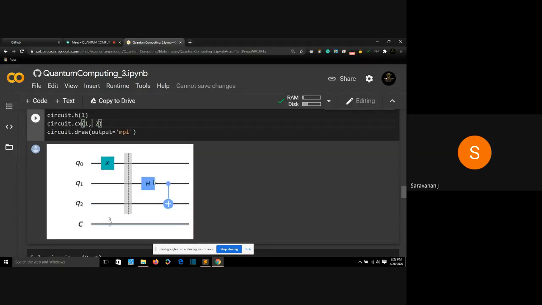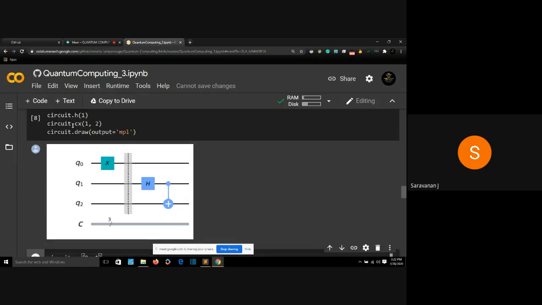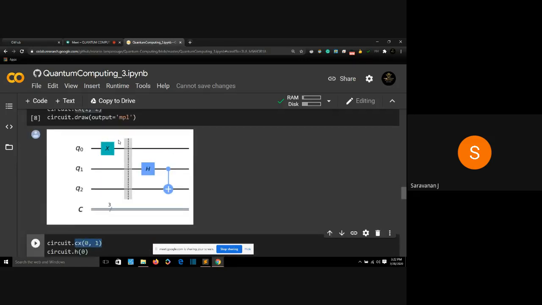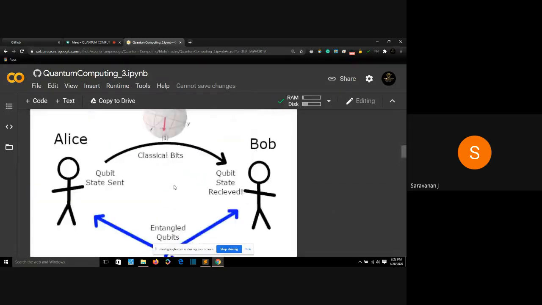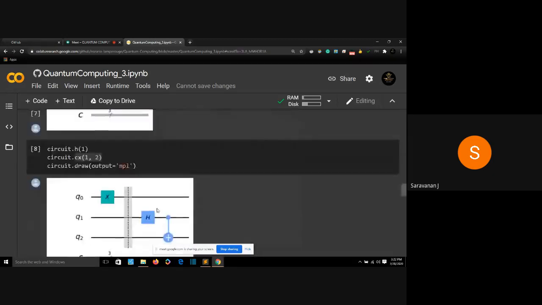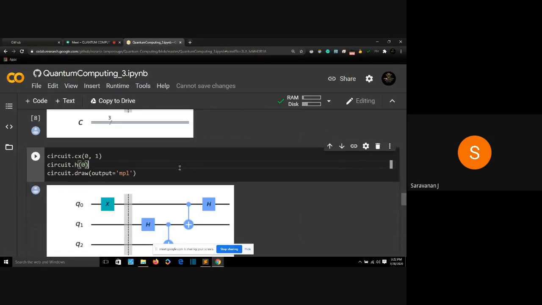Now I need to entangle my Eve and Alice. So I'll again perform a control NOT gate between Alice and Eve. I performed a control NOT gate between Eve and Bob. Now I'll perform a control NOT gate between Alice and Eve, because as we saw in the picture, Eve needs to entangle between Alice and Bob. So Eve is being entangled with Alice and Bob over here. We are entangling Eve and Bob using control NOT gate CX 1 comma 2, and we are entangling Eve and Alice using control NOT gate 0 comma 1. So Eve is now entangled to both Alice and Bob.